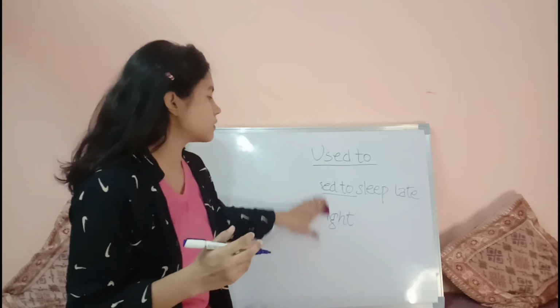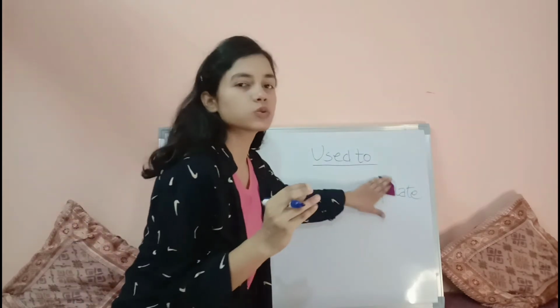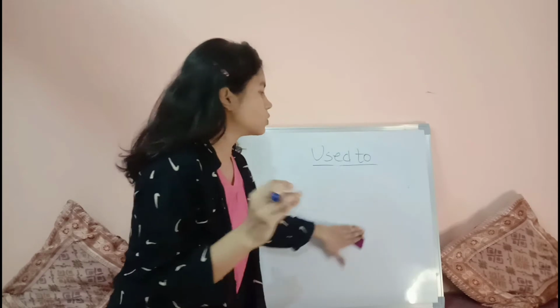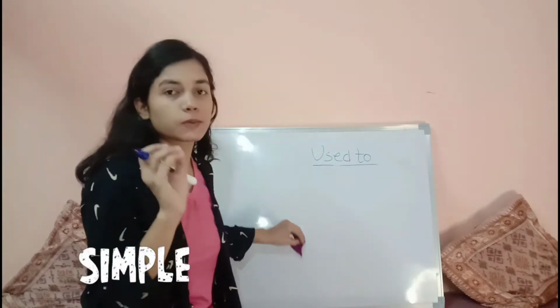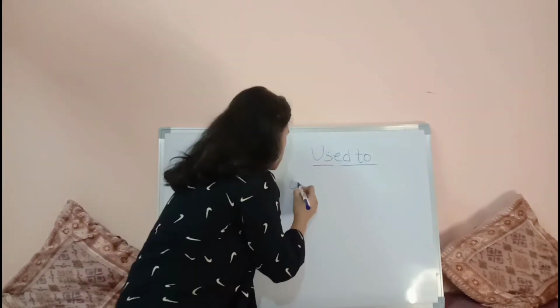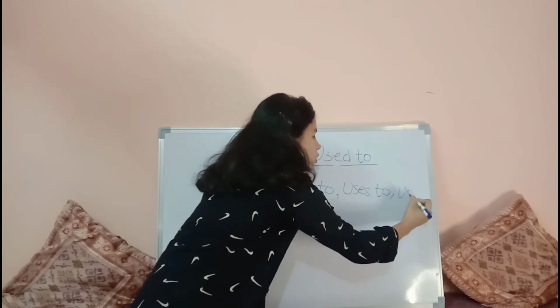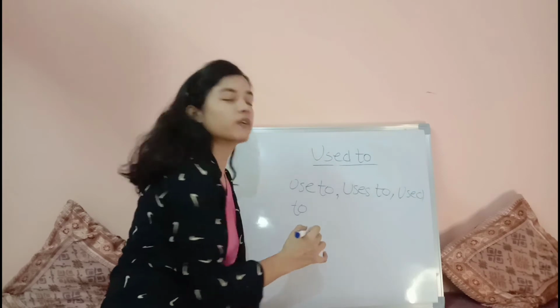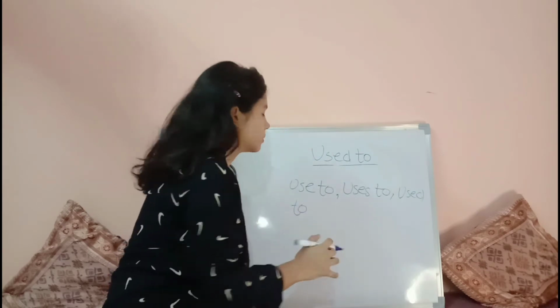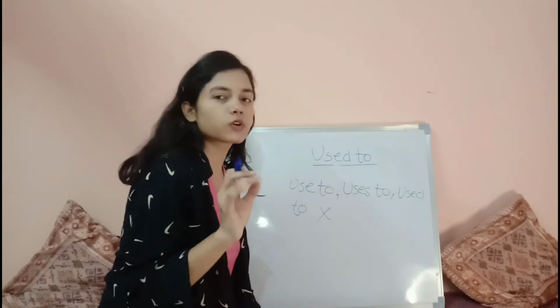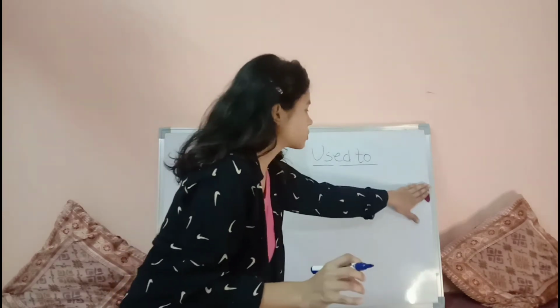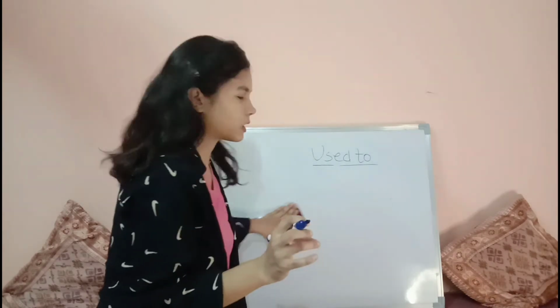Next, some people even use used to or uses to for the simple present tense. That is wrong. Used to or uses to is only for the past, and we cannot use it for the simple present tense. We can use those verbs that are used for the simple present tense.